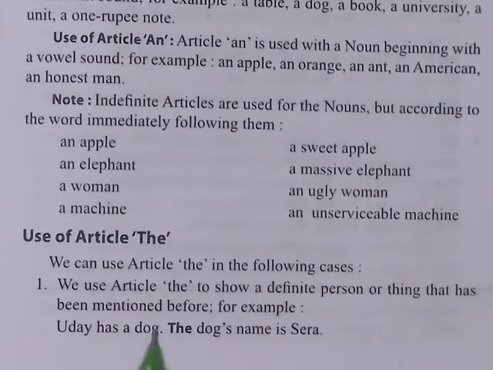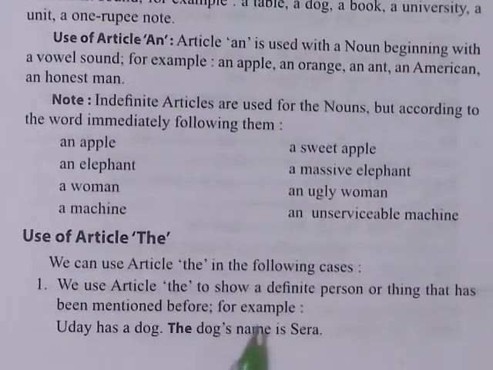So, has a dog, any dog. But when we use it again, why is it "the dog" and not "a dog"? Because it has already been mentioned. This noun, this particular animal, has been mentioned before. So now we use "the". Uday has a dog.